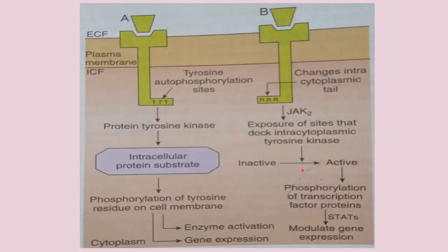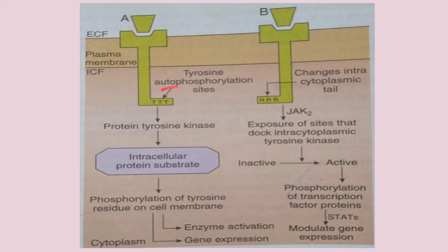Now for this, look at this diagram. As you can see, this is for the hormone receptor possessing the intrinsic tyrosine activity, and this is for the hormone receptor that does not possess the intrinsic tyrosine activity. Now over here the examples are insulin and epidermal growth factor. What happens is the binding of the hormone to the receptor changes its conformation and exposes a site on its intracellular portion that is capable of receptor autophosphorylation at specific tyrosine sites.